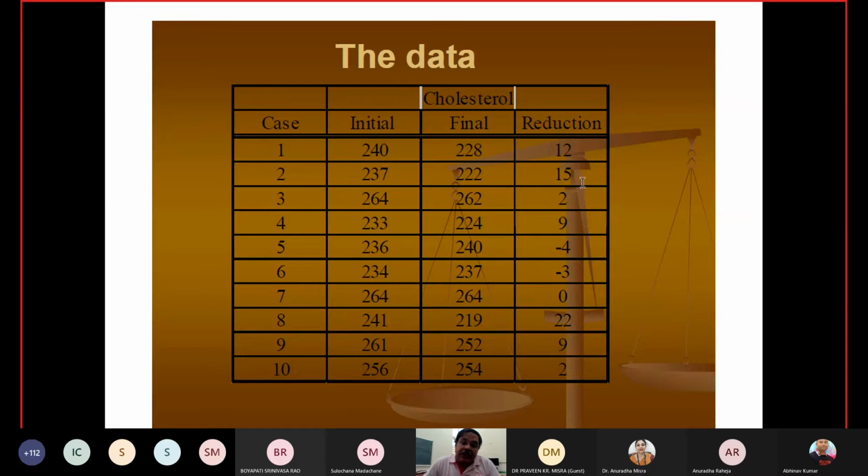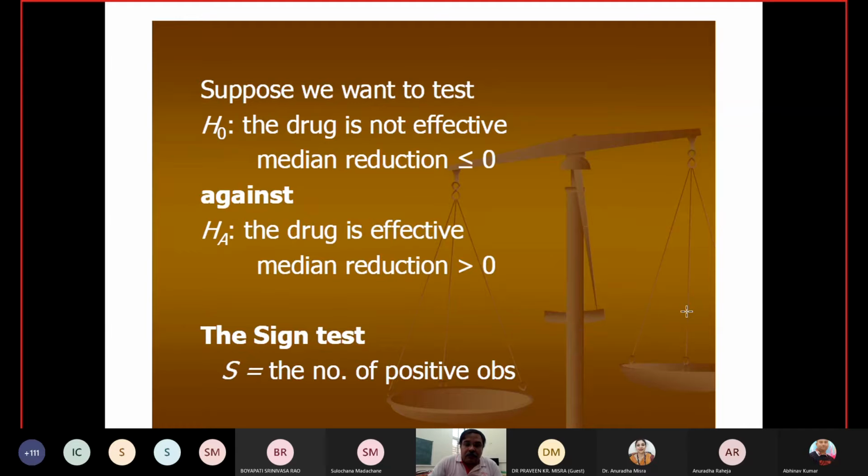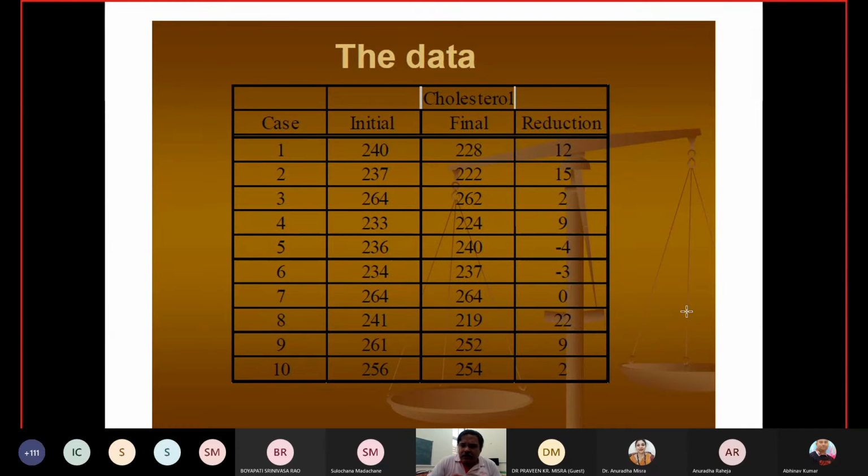Here we are getting a reduction, here a reduction, here a reduction, here a reduction. But in these two cases, it is increased. A negative reduction means the values are increased, that is, after taking the medicine, cholesterol is increased. There is no change in one case. So now what should we do? Should we accept the medicine or leave the medicine? If you think in that way, here 1, 2, 3, 4, 5, 6, 7, there are 7 observations where cholesterol is reduced.